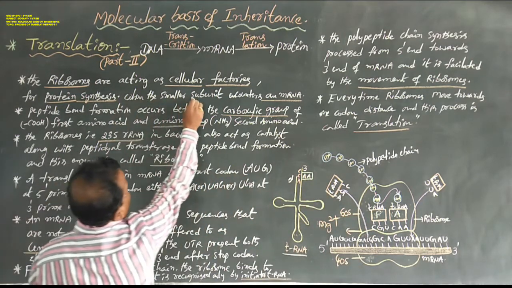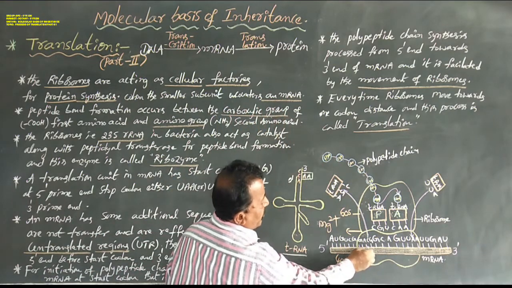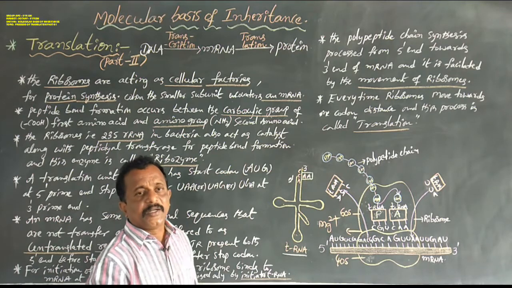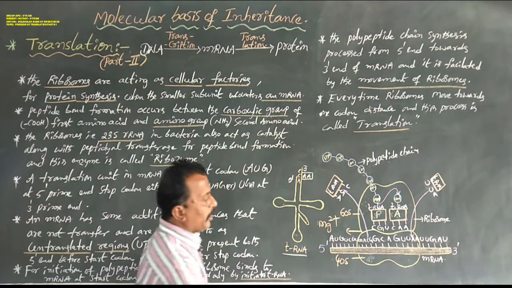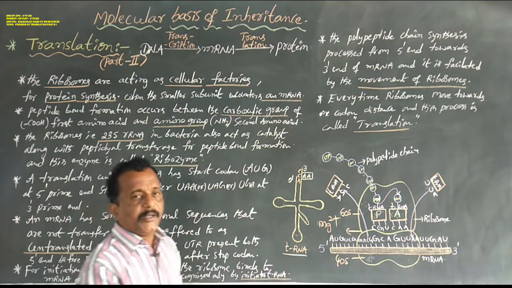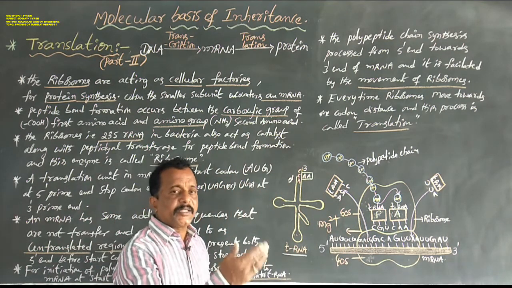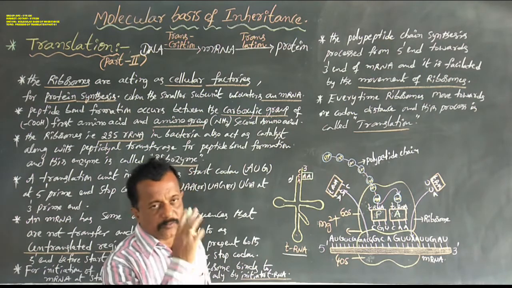When the smaller subunit encounters an mRNA, dear students, the mRNA is always attached to the smaller subunit of the ribosome. In the previous class we discussed the important features of ribosomes.